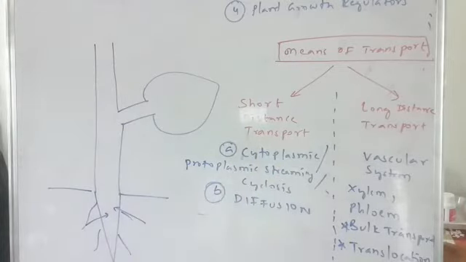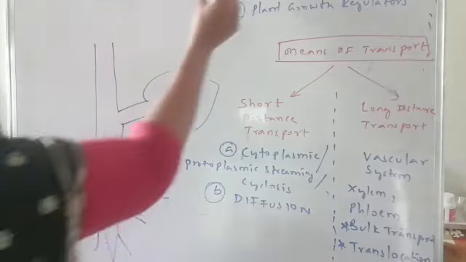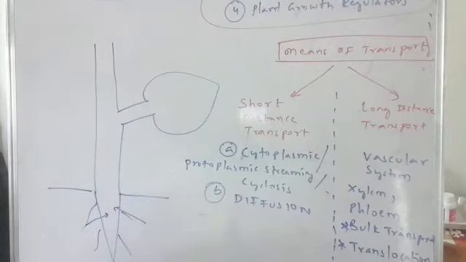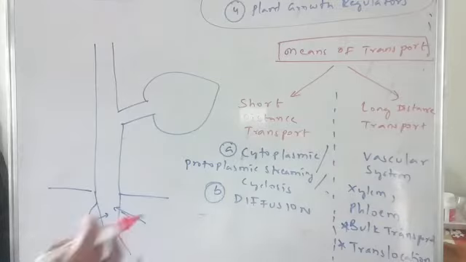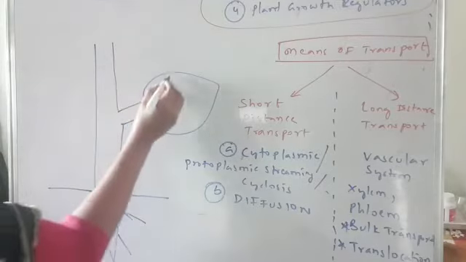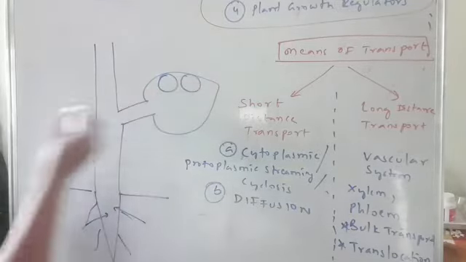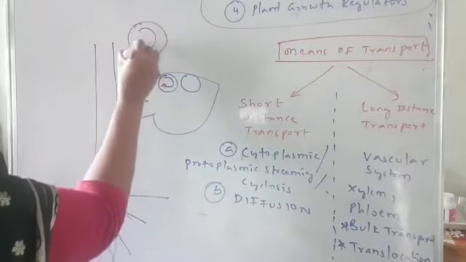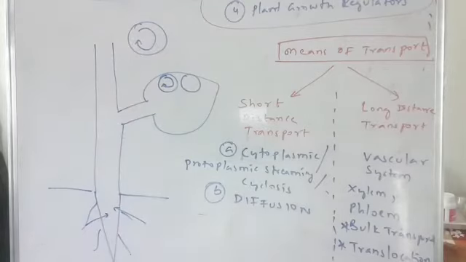That means if the materials we just discussed have to go small distances, then short distance transport is useful. Now what are these short distances? Imagine the materials have to move within the cell. Now imagine the materials have to move within the cell, that is, they have to move inside the cell itself. That is a short distance transport.